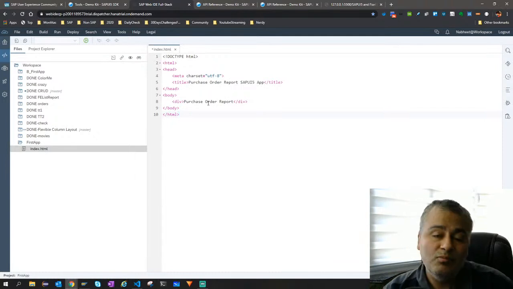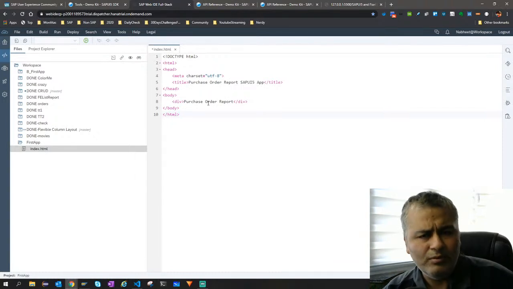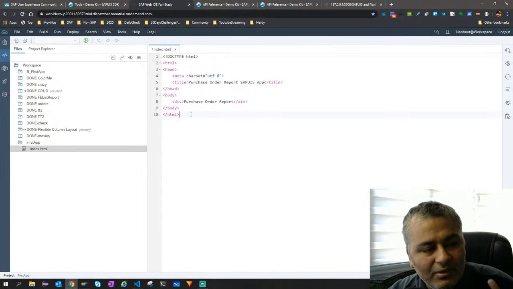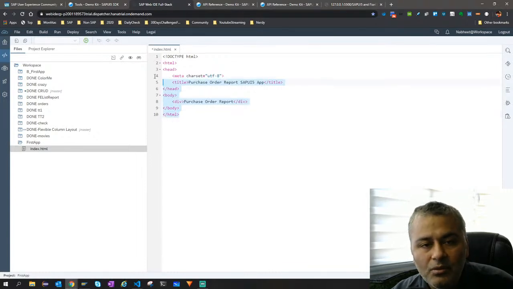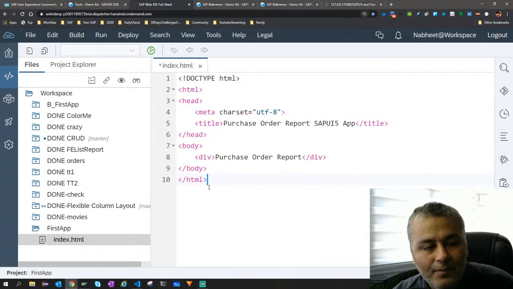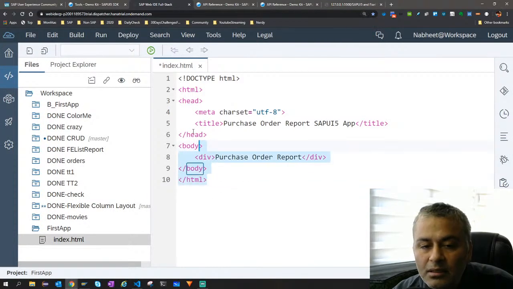When I say all, it means mostly those which are used by most of the projects. Since you have covered HTML, I believe every one of you understands this. Nothing fancy. Let me make this size a bit bigger. So I hope now it is clear: a simple title and a purchase order report.